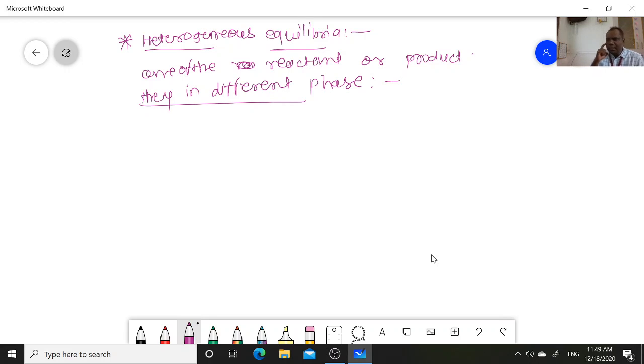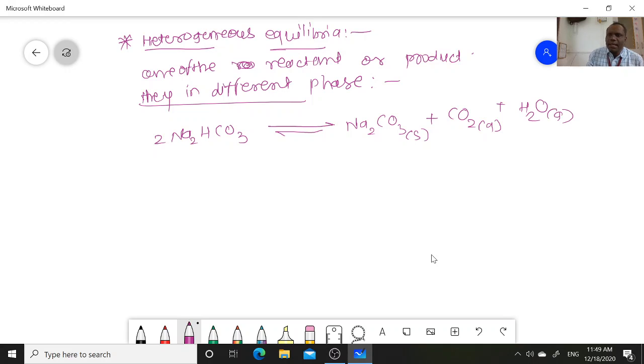Heterogeneous equilibria. For example, decomposition of sodium bicarbonate, NaHCO3, which decomposes into Na2CO3, in the solid state, plus CO2 gas plus H2O gas.